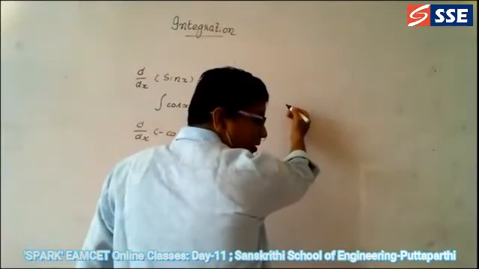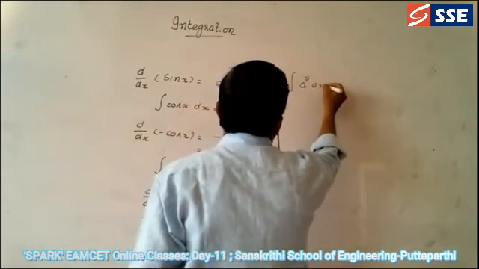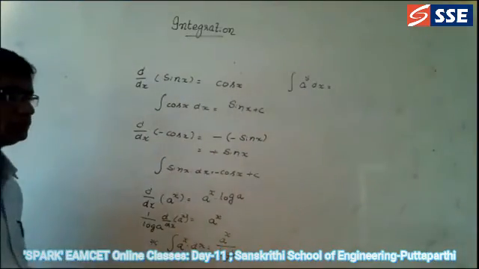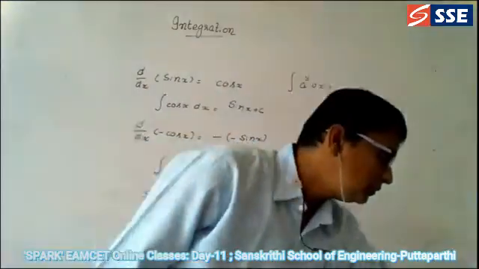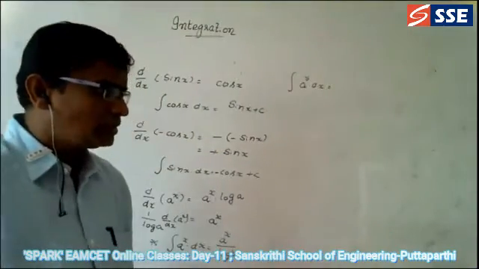Can you do the problems for this? Integral a power 5 dx is equal to, what is the formula for this? What is the answer for this?